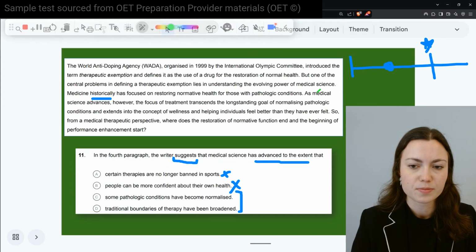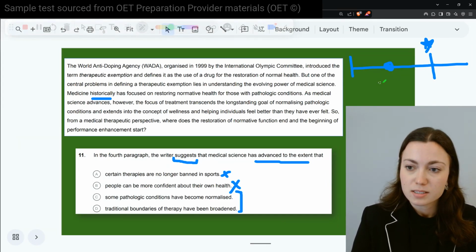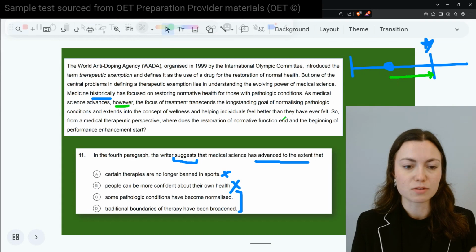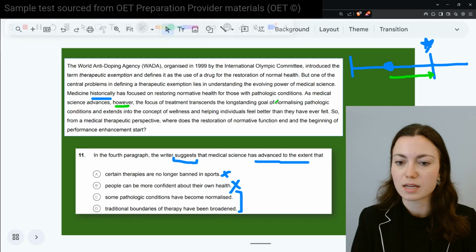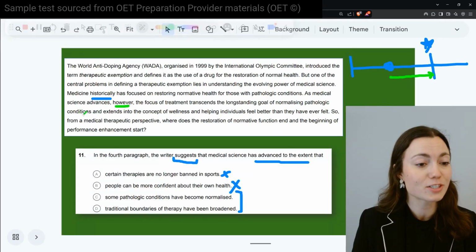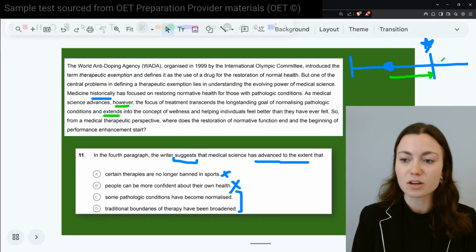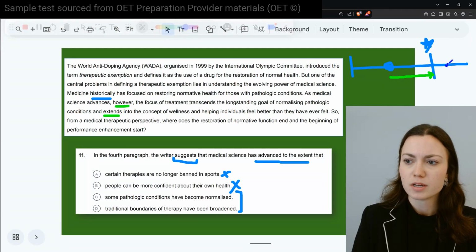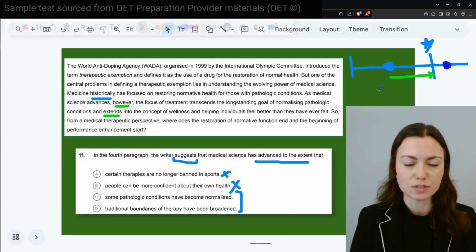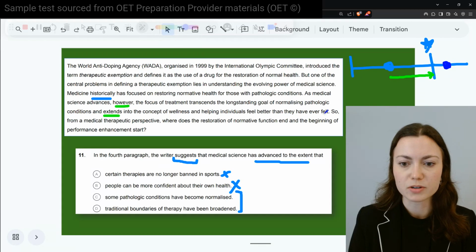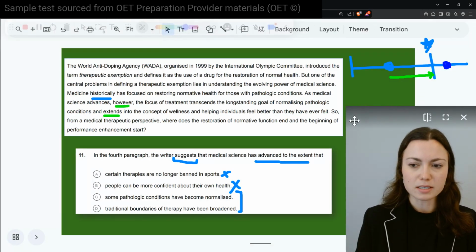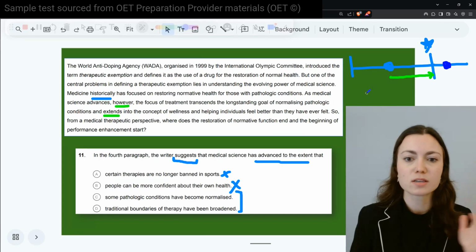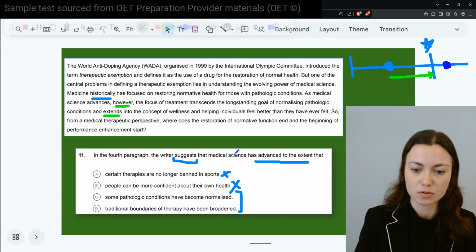Let me change colors here. As medical science advances, so going forward in time, however, we notice a contrast here. The focus of treatment transcends the long-standing goal of normalizing pathological conditions and extends into the concept of wellness. So with time moving forward, now we have a new focus that has shifted, and helping individuals feel better than they have ever felt. So in my mind, first, I'm not only just seeing that contrast between the two, but I'm seeing how it has progressed over time. And look at the language of the question.